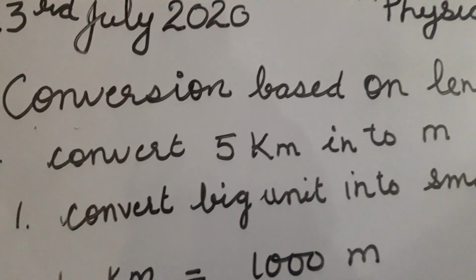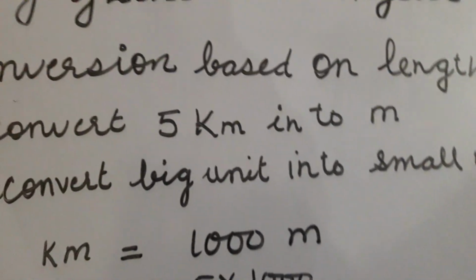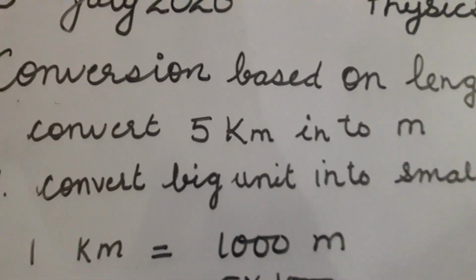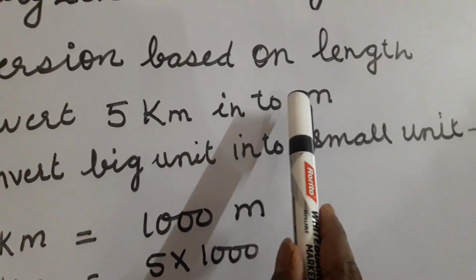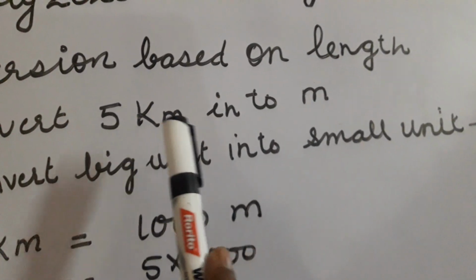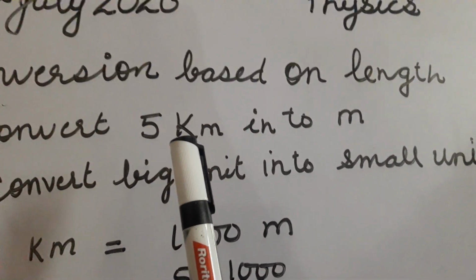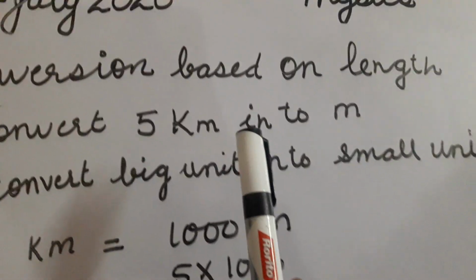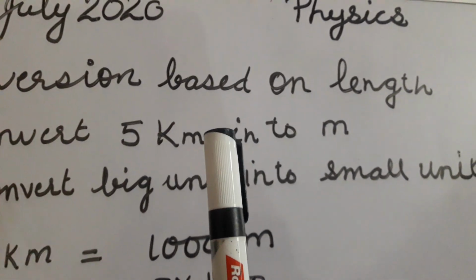Yes, children. Now I will explain the conversion based on length. You can very well see here it is written: convert 5 kilometer into meter. When it is written, first of all you write "Khansama has deserted me during cold months." But you will not write this as a full sentence.